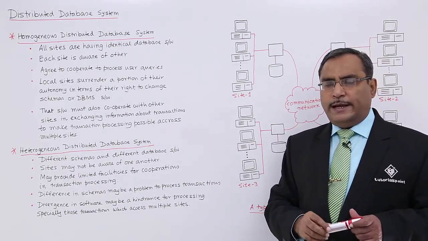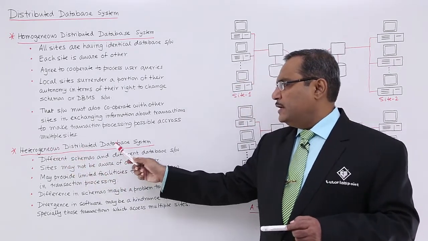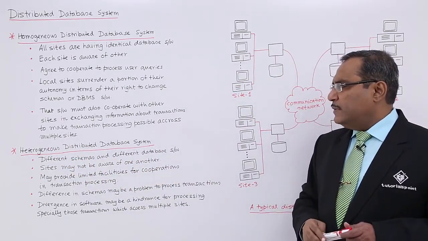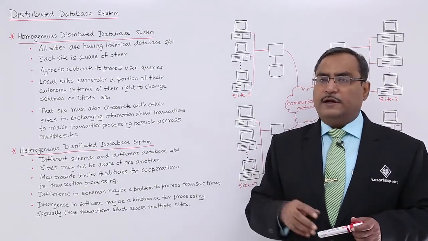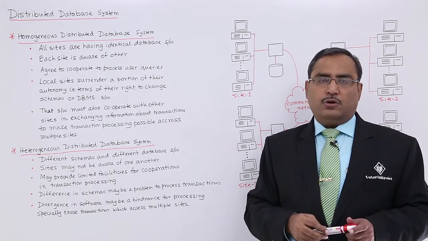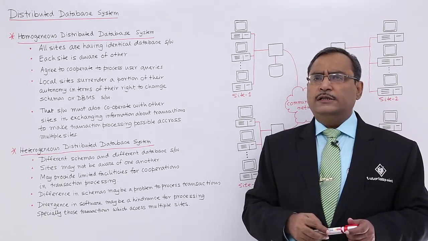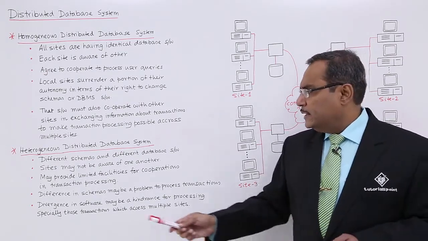Now let us go for the heterogeneous one. In a heterogeneous distributed database system, different schemas and different database software are residing and installed on different sites. That is a good thing, but it also causes too many difficulties in processing queries that access multiple sites.